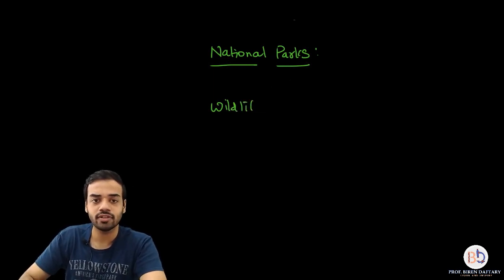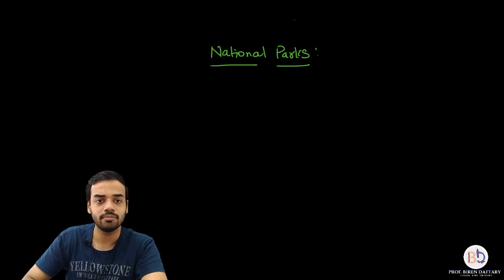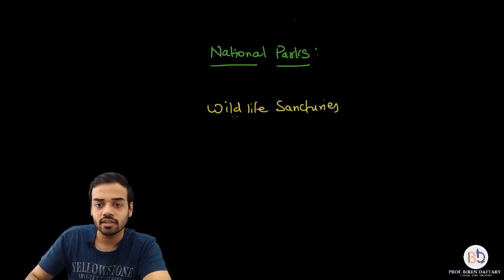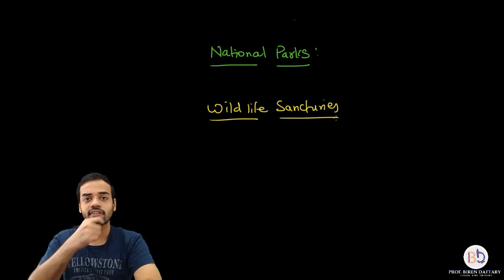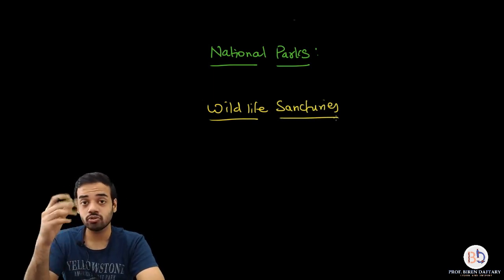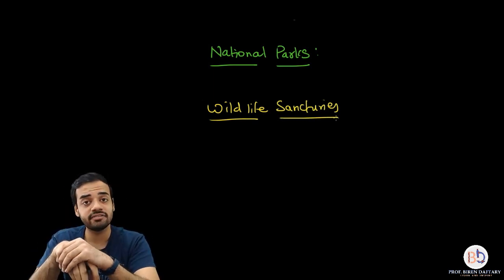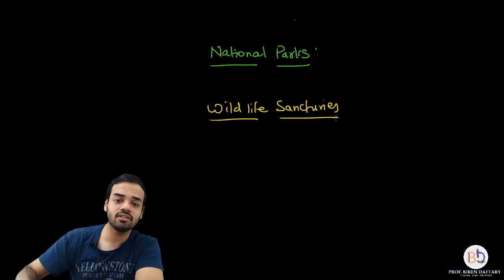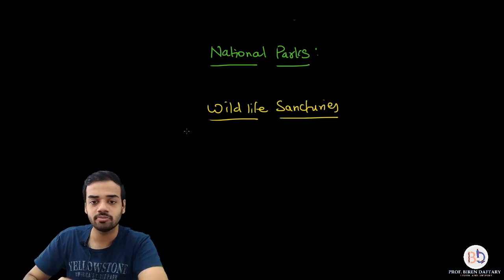So I will use a different color so that it becomes easier to understand. The second is going to be wildlife sanctuaries. What are wildlife sanctuaries? Again, an example of any wildlife sanctuary that you remember. So the Gir Wildlife Sanctuary in Gujarat. Okay, so that is one of the examples. And the third word which I'm going to write down is biosphere reserve.